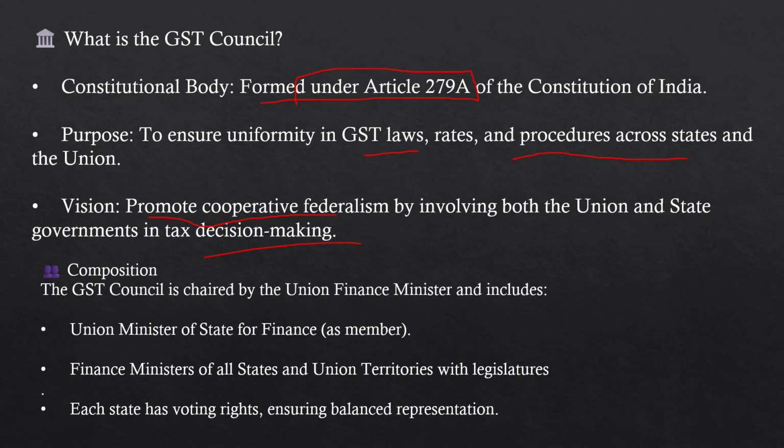Composition: the GST Council is chaired by the Union Finance Minister and includes the Union Minister of State for Finance as a member, and the finance ministers of all the states and union territories with legislatures. Each state has voting rights, ensuring balanced representation.